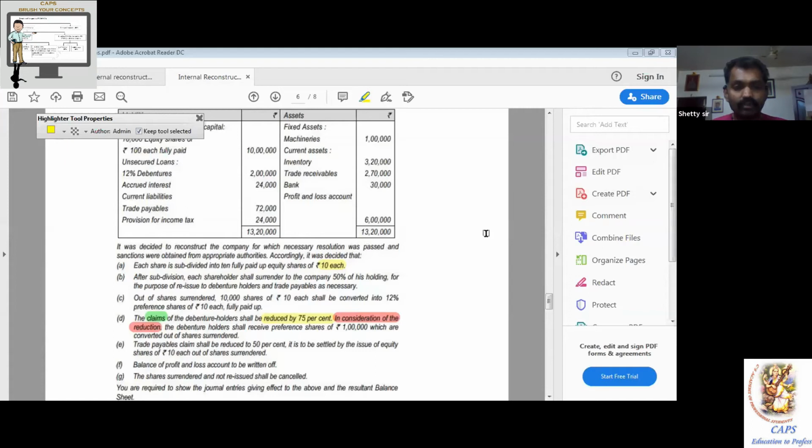Claims of debenture holders in the balance sheet. Correct, but it's not complete, Rachita. Good, again, Rachita, you are also right, but it's not complete. Claims of debenture holders in the balance sheet is equal to debentures 2 lakh plus accrued interest or outstanding interest.